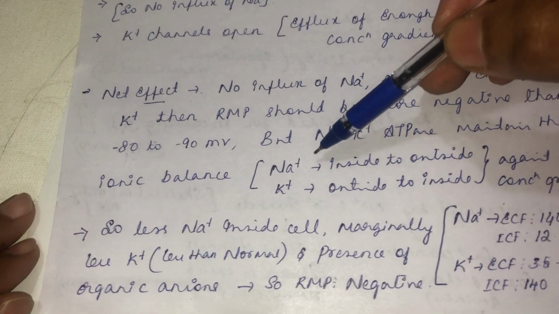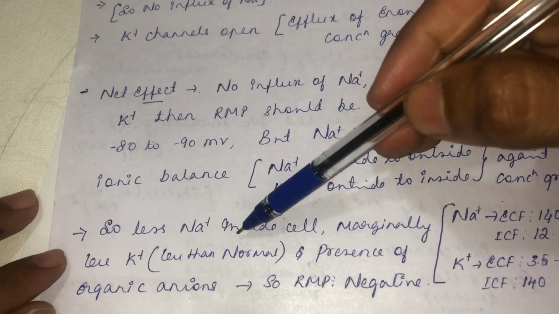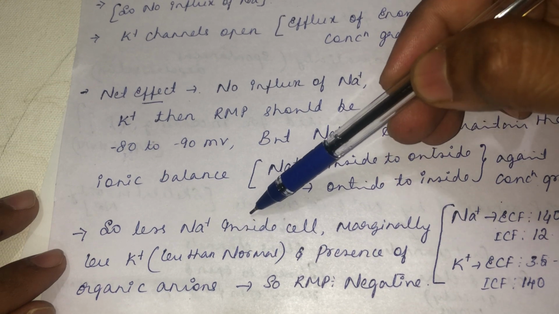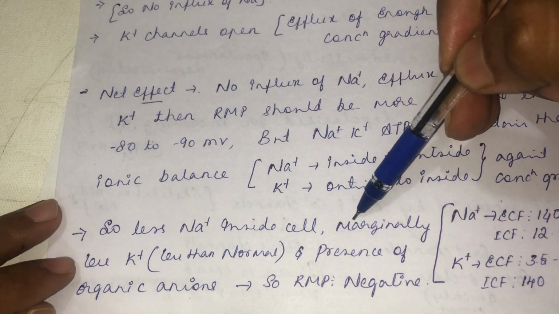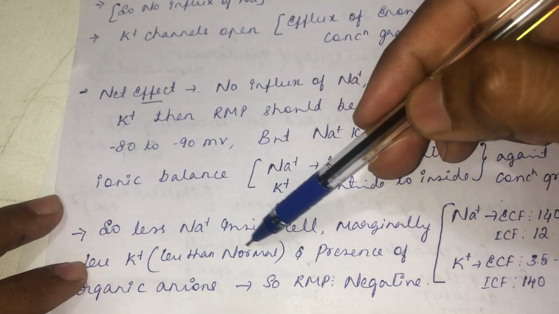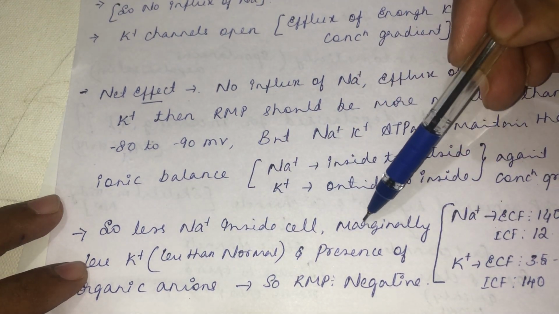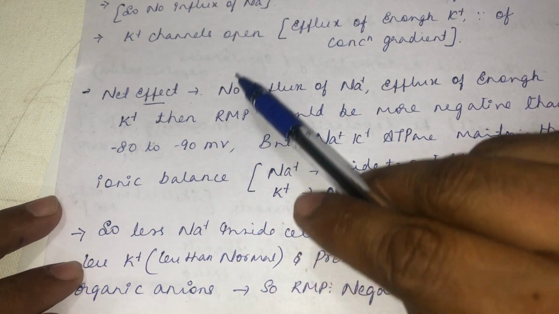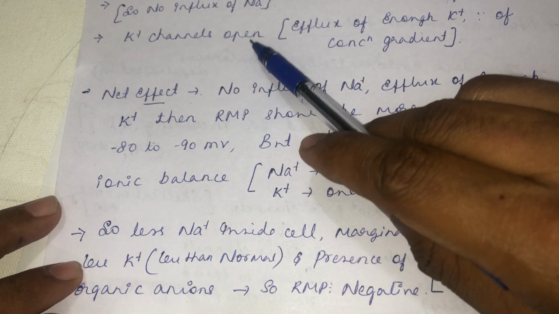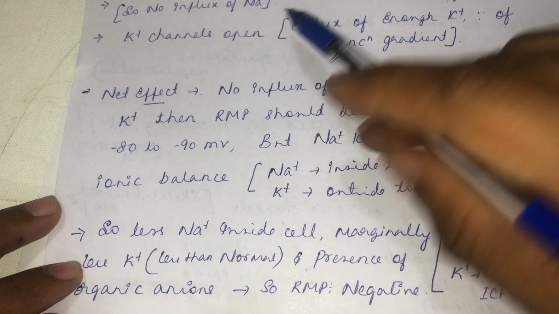Since the sodium is taken from inside to outside, what will be the concentration of sodium inside the cell at resting membrane potential? It will obviously be less. Potassium will be marginally less than normal, because even though it is taken in from outside to inside, there is already opening of potassium channels at the resting membrane potential.